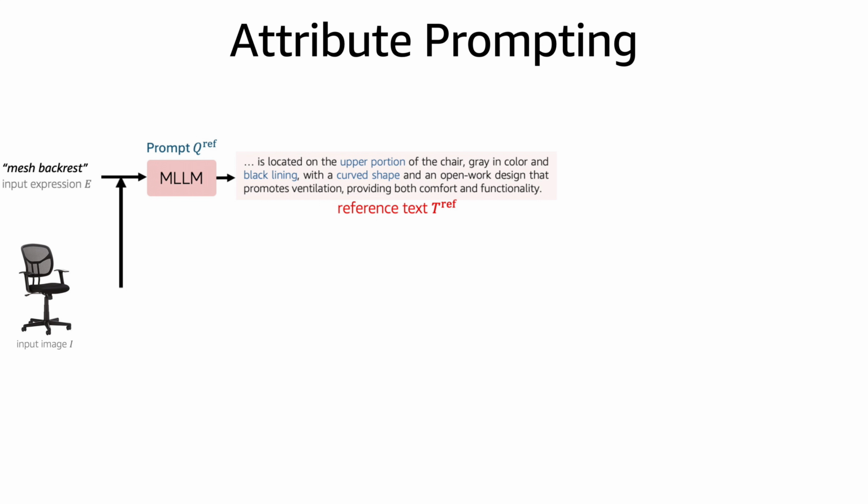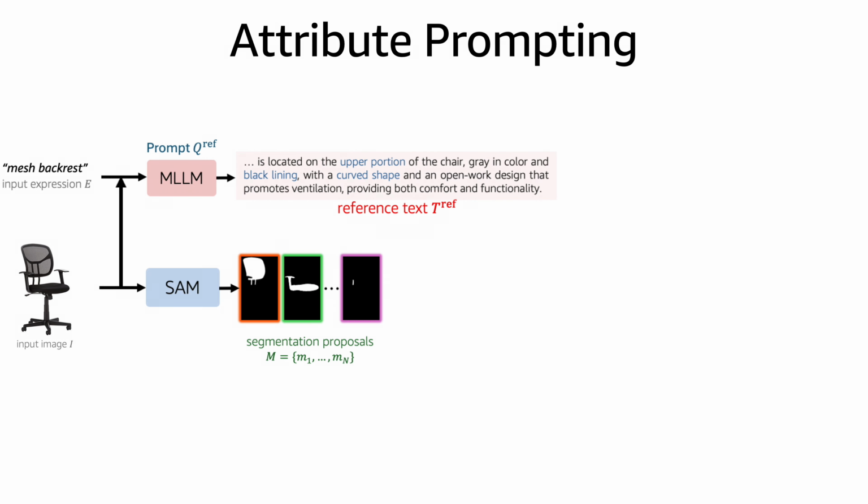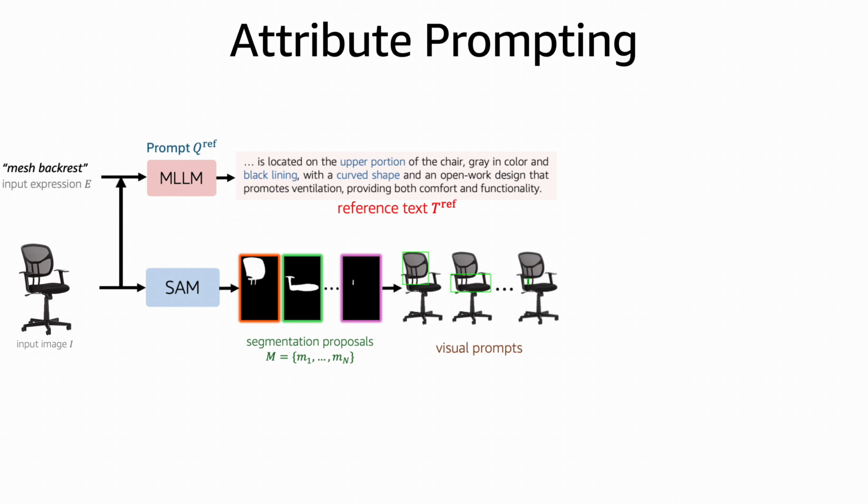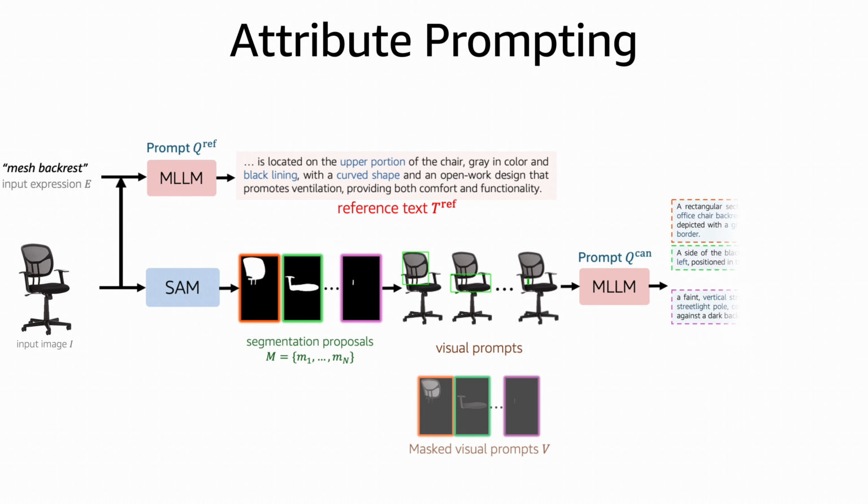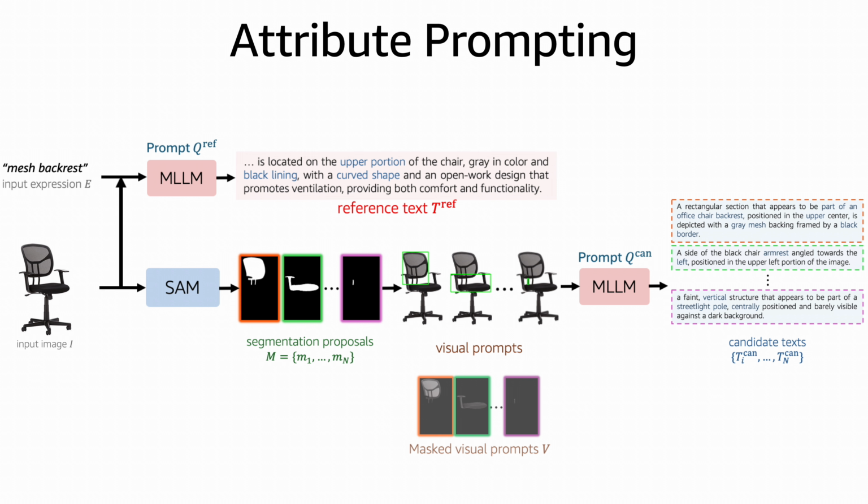Secondly, we employ SAM, a state-of-the-art off-the-shelf image segmentation model to obtain the mask proposals from the input image. After filtering out duplicate and tiny segmentations, we use visual prompts such as bounding boxes or mask images to provide distinct visual representation of these mask proposals. Lastly, we utilize a multimodal large language model to generate corresponding candidate text for each segmentation proposal.